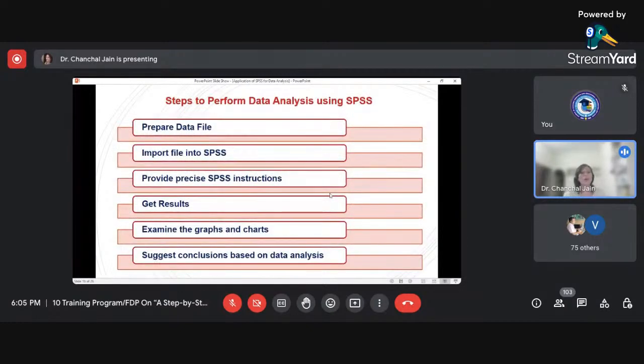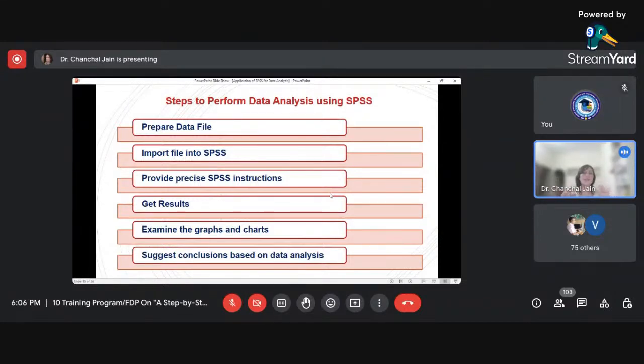Now talking about how we can perform data analysis using SPSS. For performing analysis using SPSS, firstly you need to prepare your file. Many a time it happens that we collect data using various sources. It is a past thing, that in the early 2000s, people usually took a printout of the questionnaire, went into the field and collected their data.